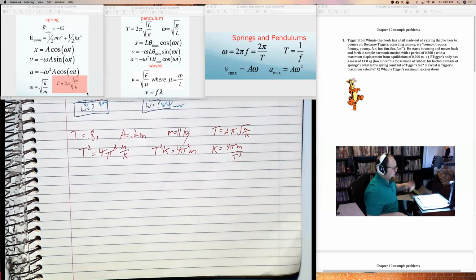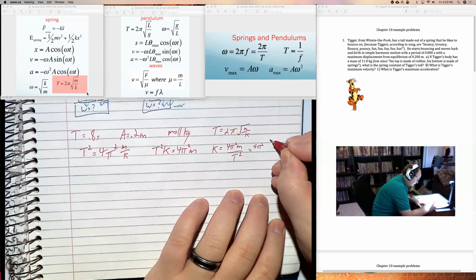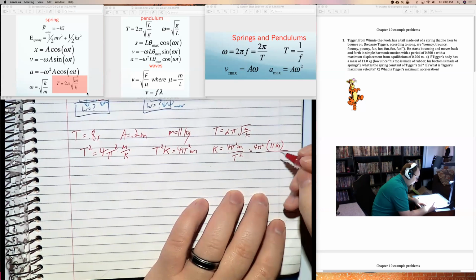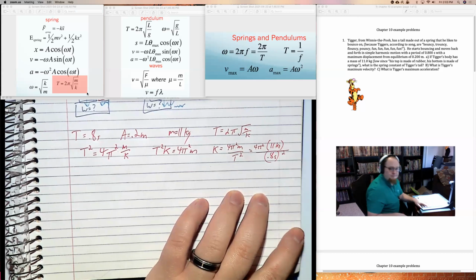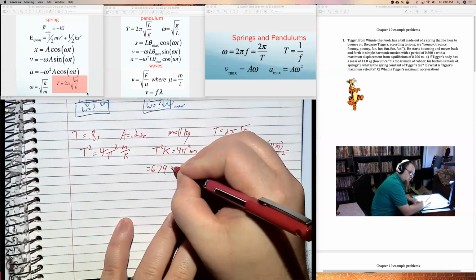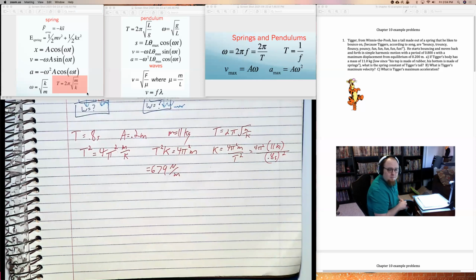And I'll get that the spring constant is 4 pi squared times m, which was 11 kilograms, divided by T squared, which was 0.8 seconds squared. Any questions?